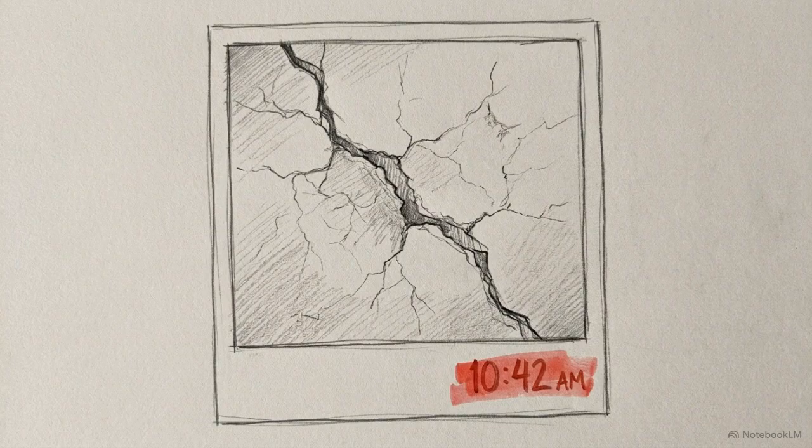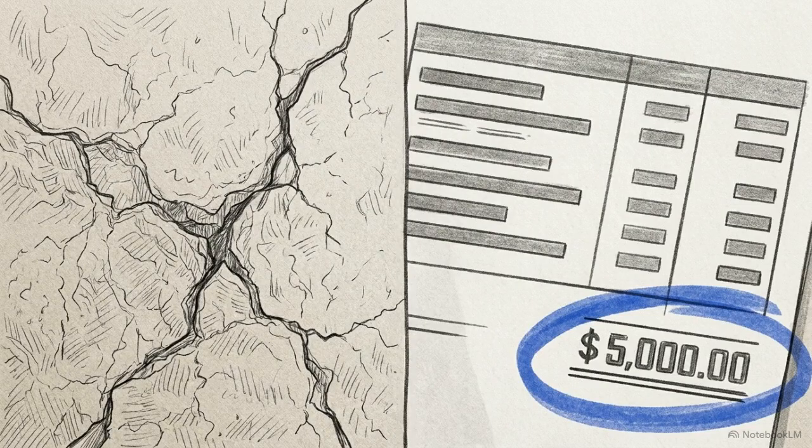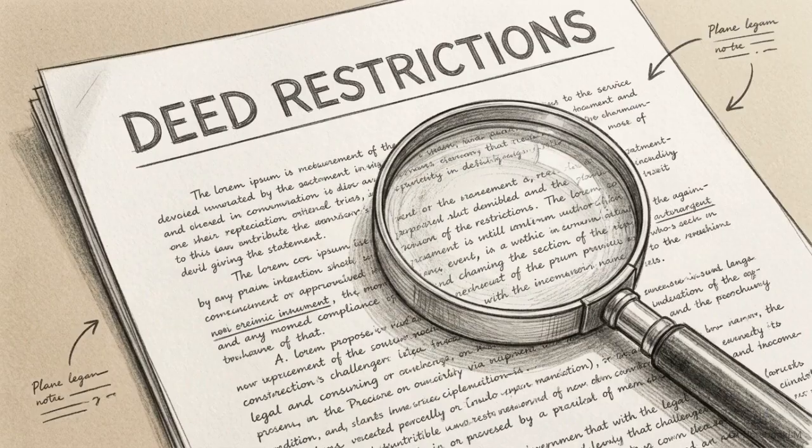Third, photographic evidence. Take clearly time-stamped pictures documenting significant physical issues, like severe foundation cracks, roof damage, or previous flooding. On the left, structural damage. To prove the financial impact, pair that photo on the right with a current itemized contractor's repair estimate. Finally, provide copies of any legal deed restrictions or encumbrances on your property that directly reduce its true market value.